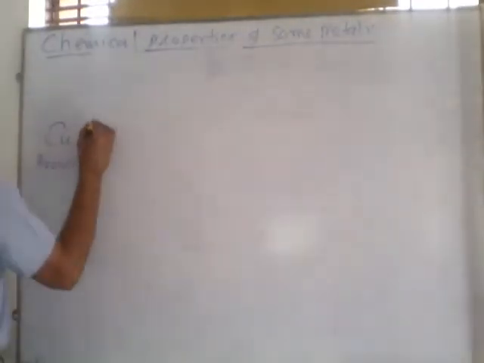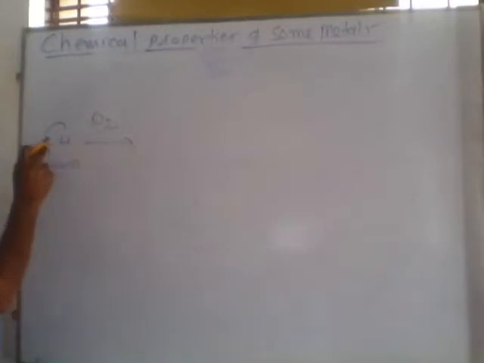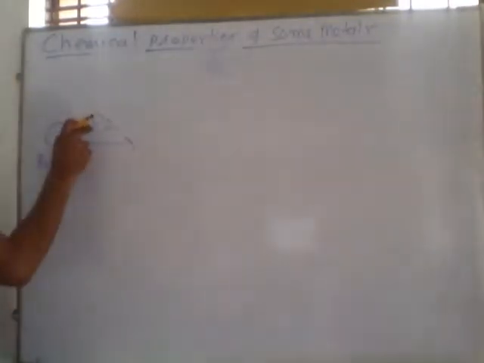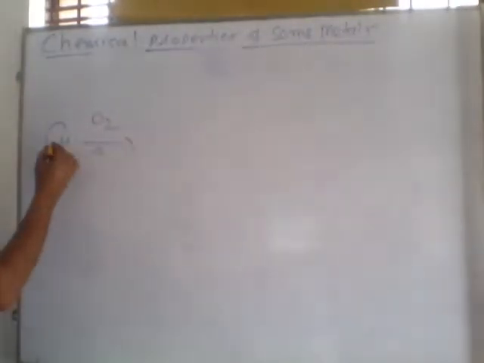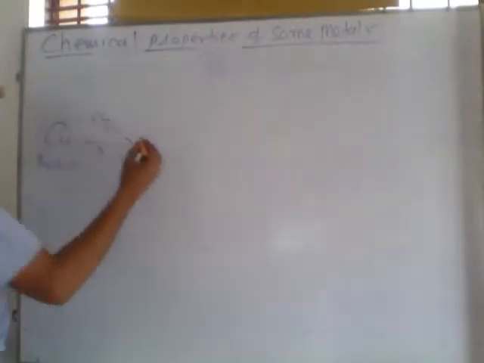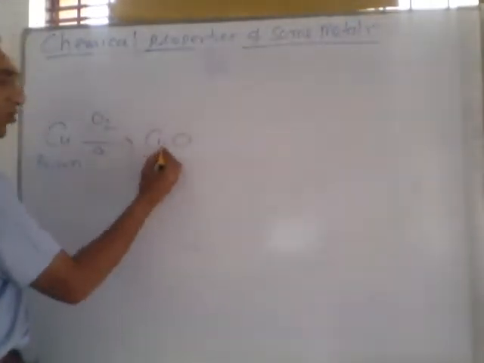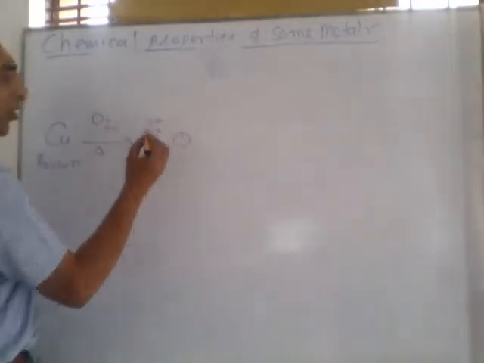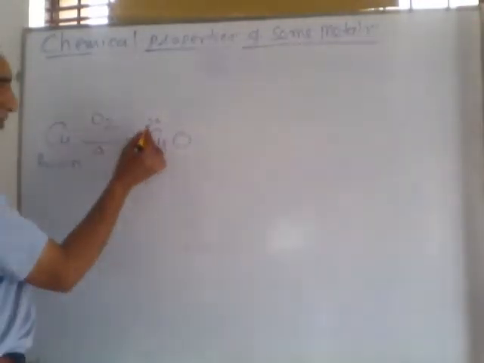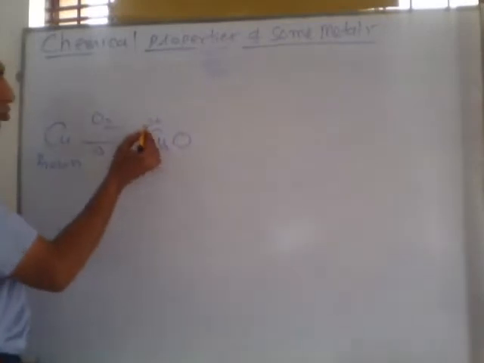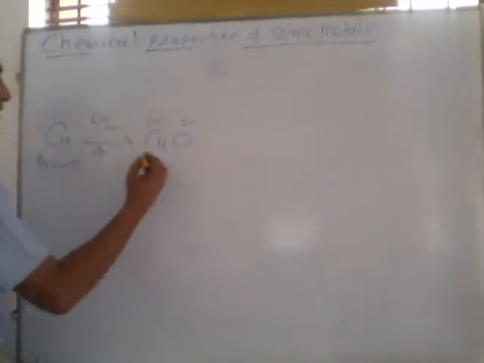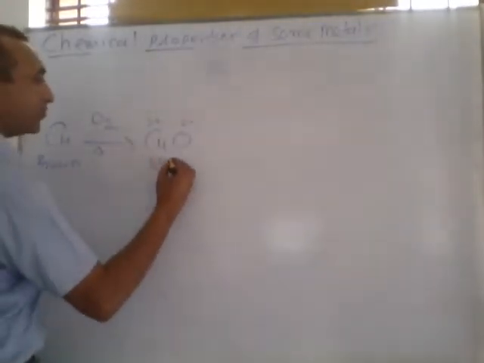If we heat copper in presence of oxygen or air, then copper reacts with oxygen and forms CuO. This CuO is called cupric oxide. The valency of copper in this compound is 2 plus, and oxygen is 2 minus. This is a black color compound.